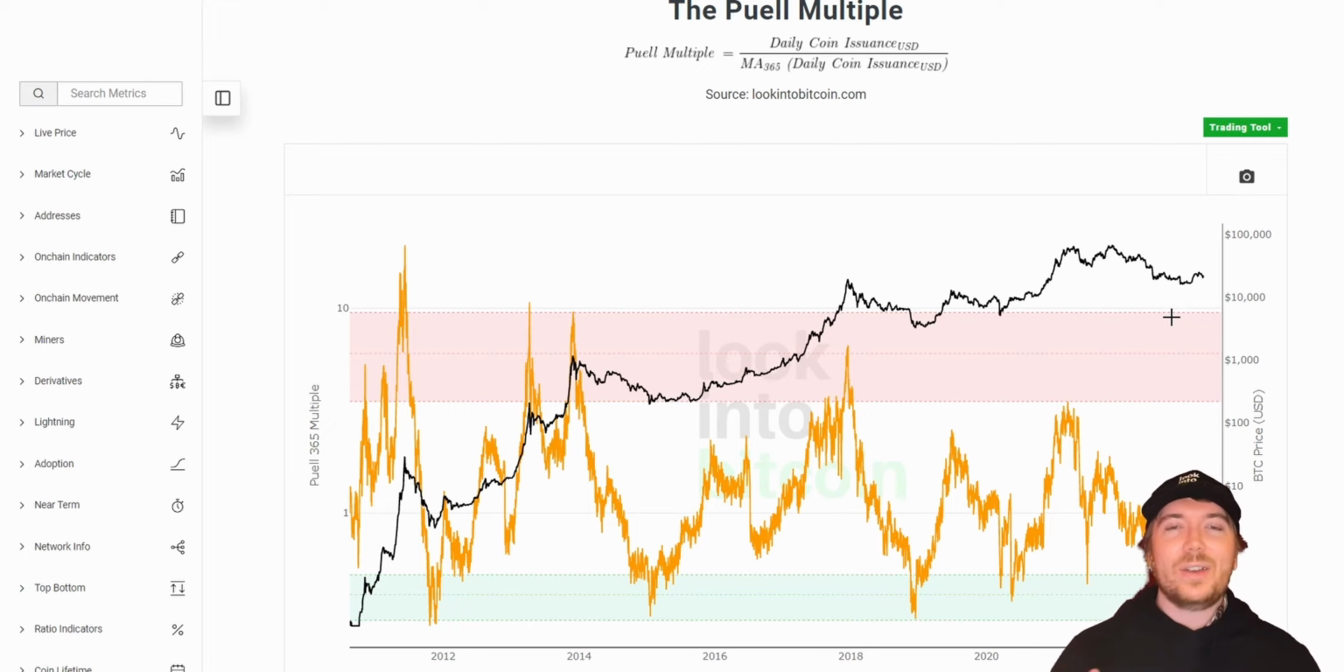I'm here today to show you that a vast majority of the metrics and data points we have on lookintobitcoin.com can be used to trade other cryptocurrencies and invest in other crypto projects that you believe in long term very well, very accurately, and very profitably.